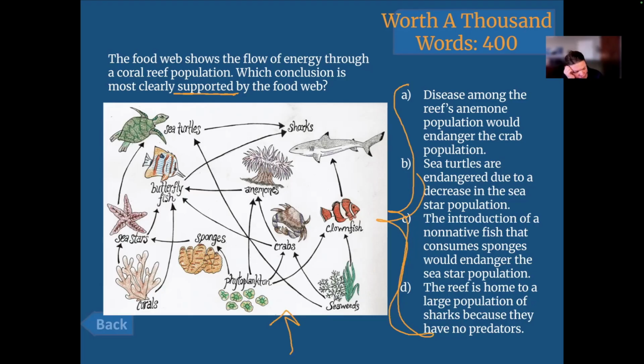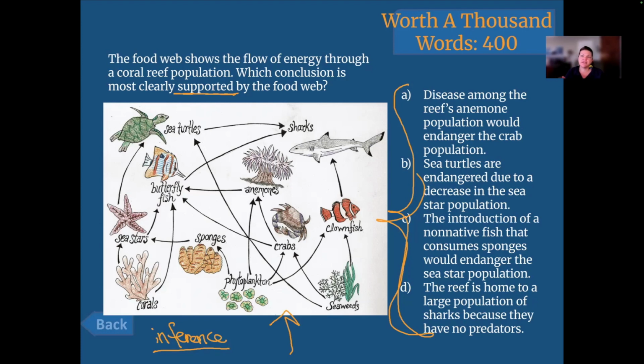Has anybody ever heard of the word inference? Inference is a logical assumption that something is probably true, and you can point to some evidence somewhere. I could point to the web to say this is probably true because of this connection on the web.